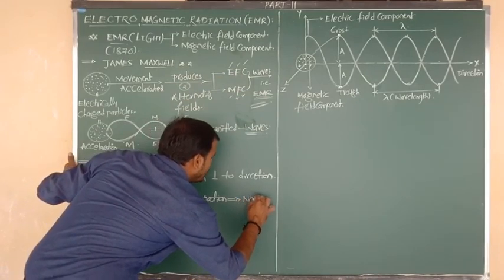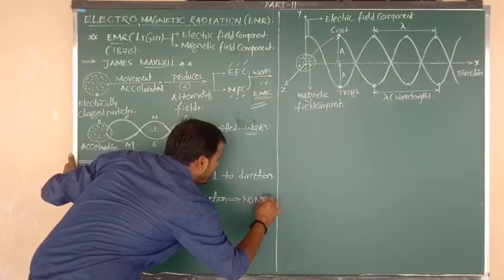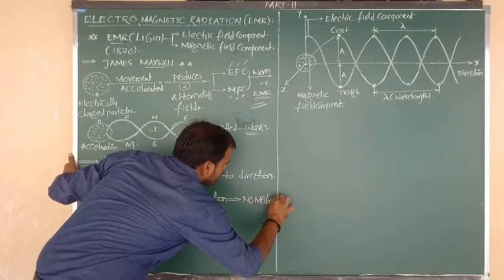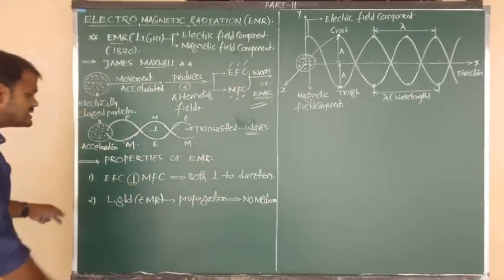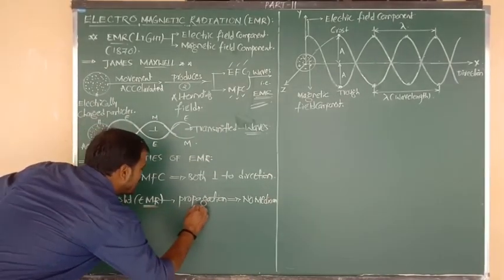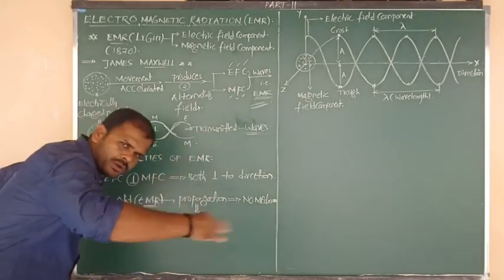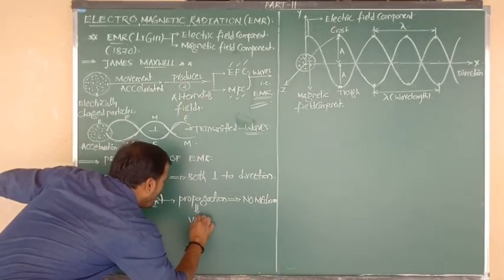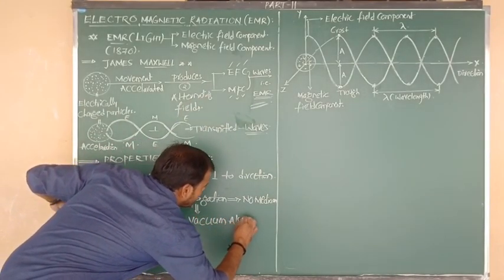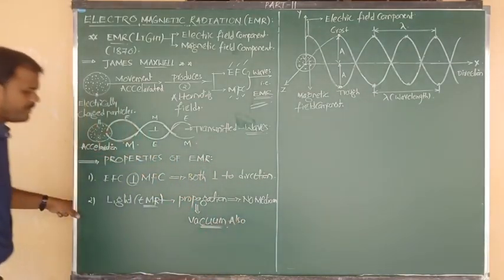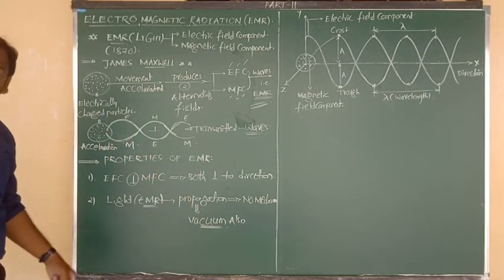So we don't require any medium, because electromagnetic radiations can show propagation or transmission even in vacuum also.